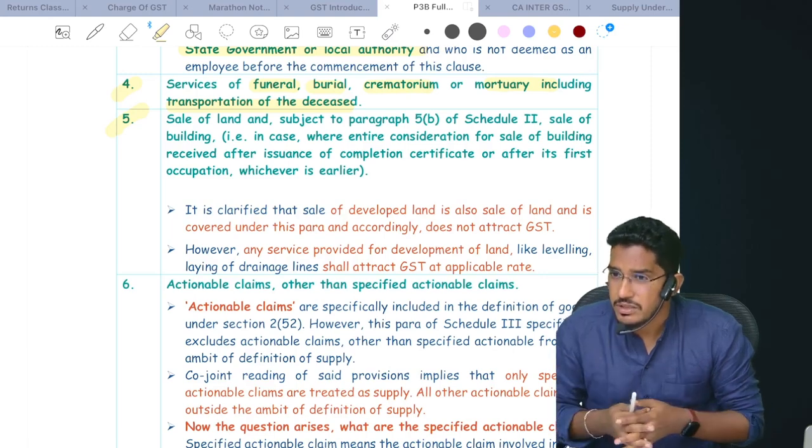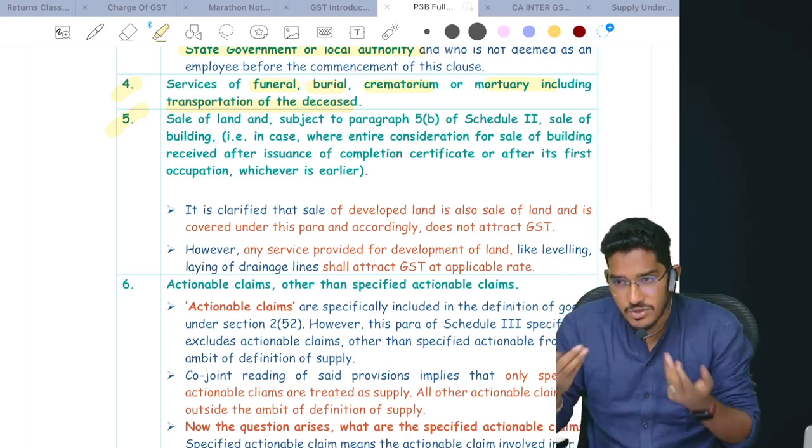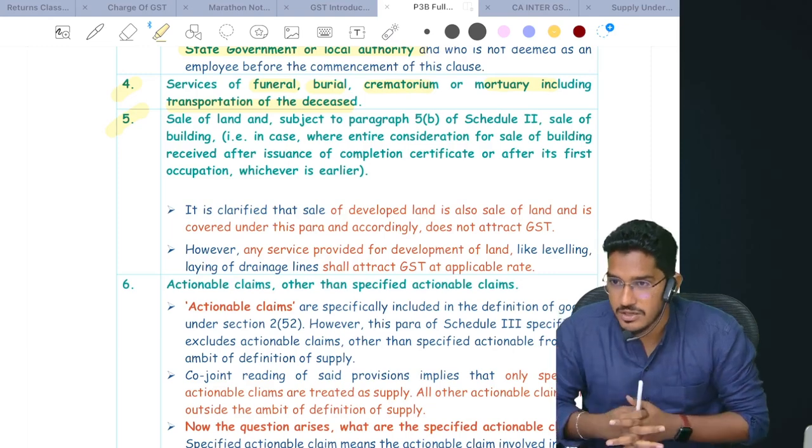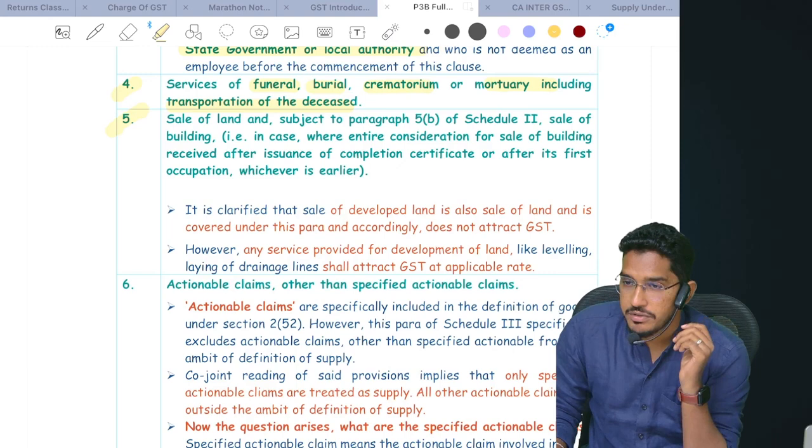Not at all a supply only. Schedule 3, whatever activities we are discussing, those are neither supply of goods, not even supply of services. That means basically it is not at all a supply. Got it? So now coming to the fifth paragraph.